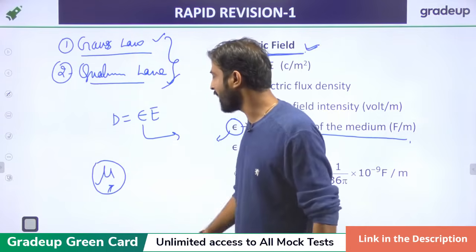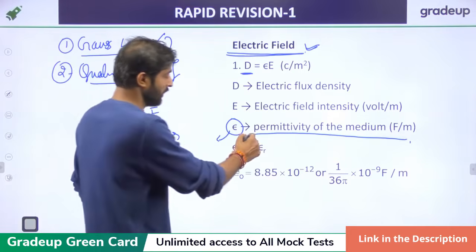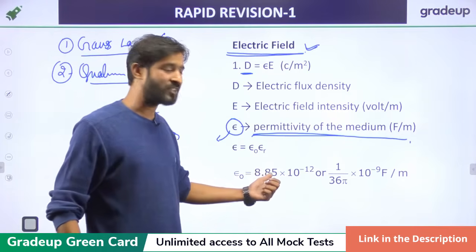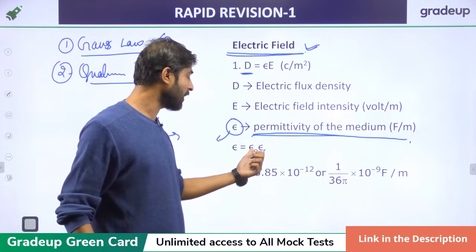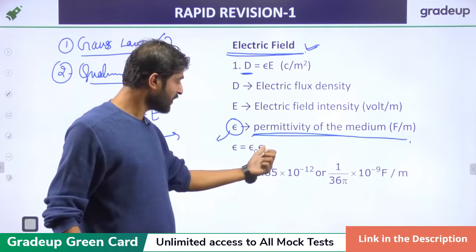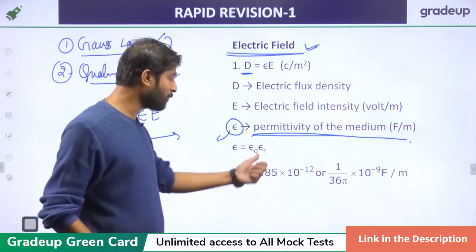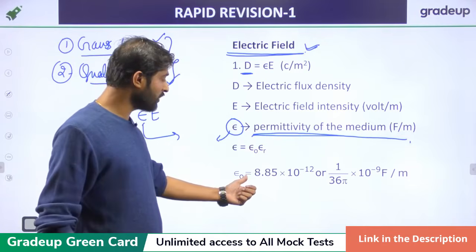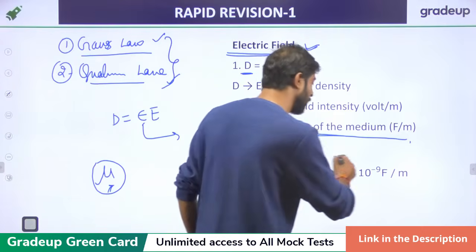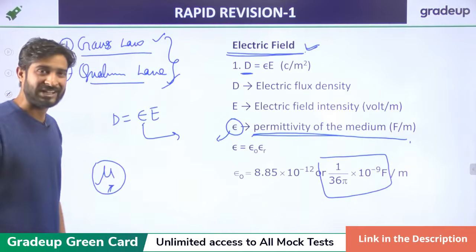Generally epsilon is epsilon naught into epsilon r. Epsilon naught is the permittivity of air, and epsilon r is the relative permittivity. Epsilon naught is 8.85 into 10 raised to power minus 12, or generally we can use this value so that the calculation becomes very easy, right?